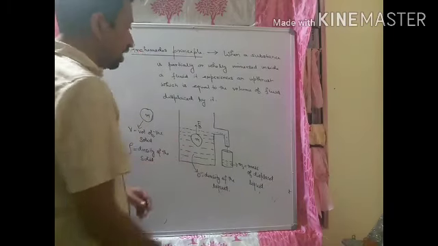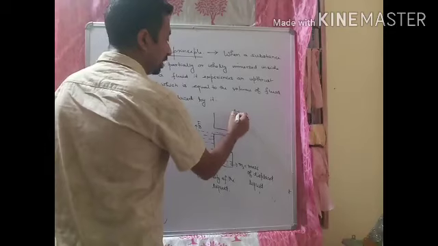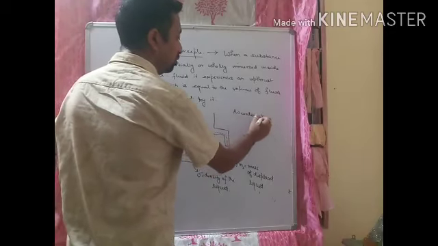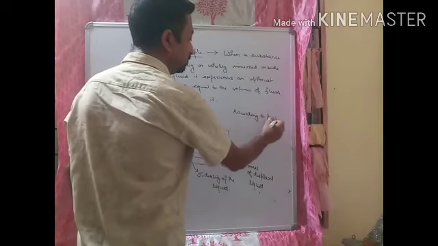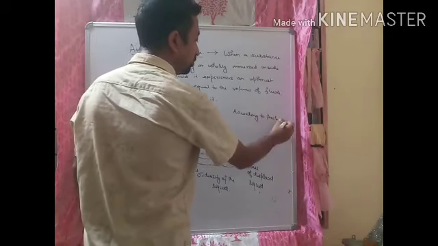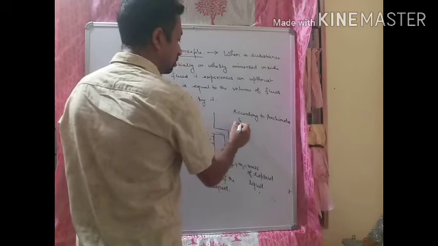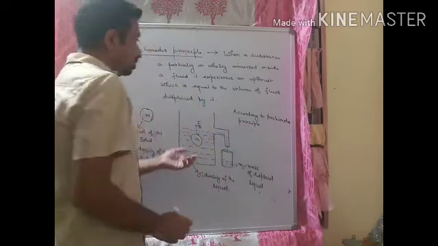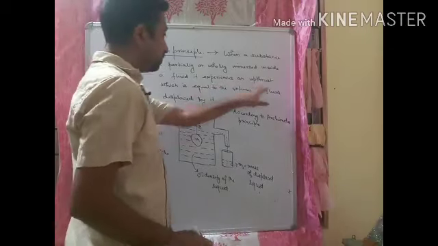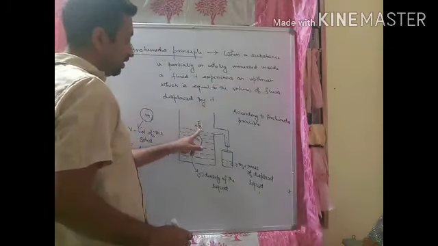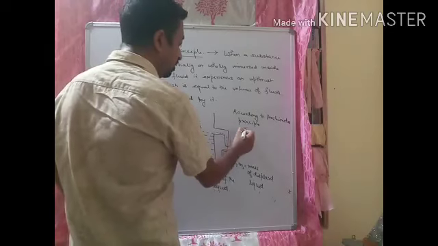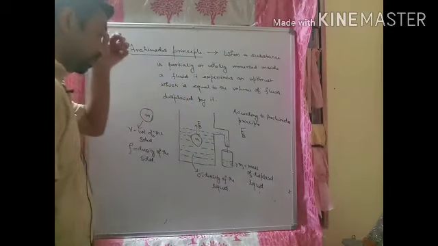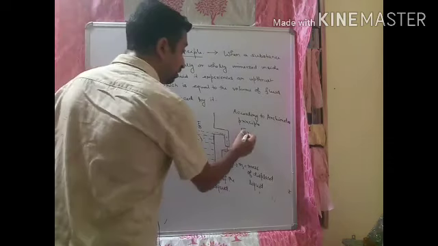So according to Archimedes principle, we can say that it experiences an upthrust. That means what is the upthrust here? Fb is the upthrust. So Fb, that is the buoyant force, is equal to the weight of the displaced liquid.